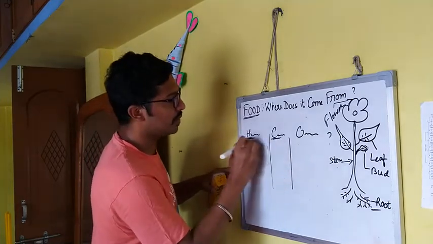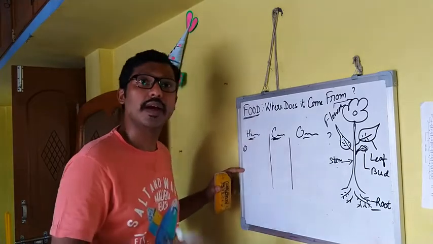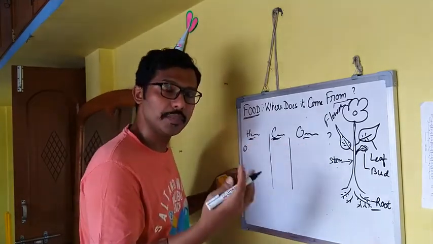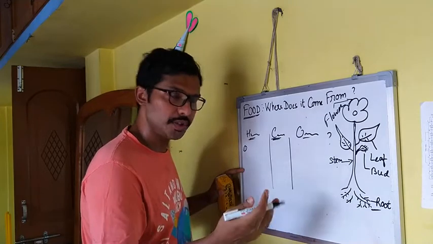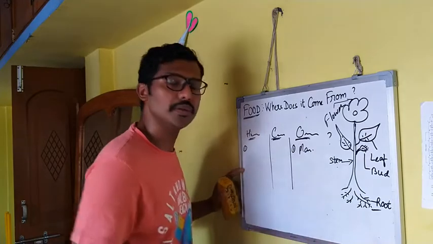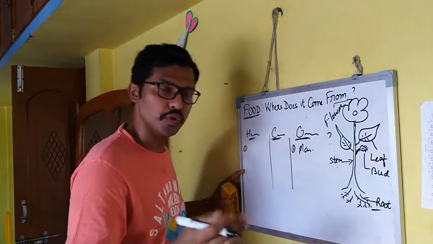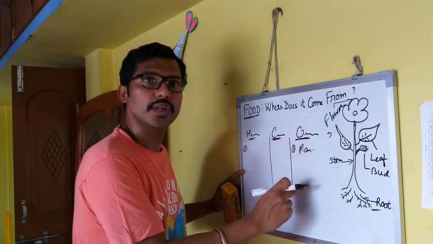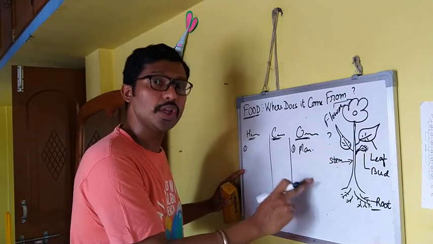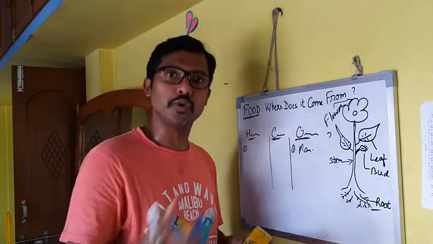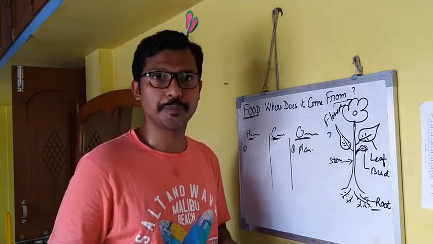Now carnivorous: lion, tiger, hyena, who depend only on meat. And omnivorous: we are the people who take meat and plants both. You can also use bear and dog. These are omnivorous animals who take both plants and meat.